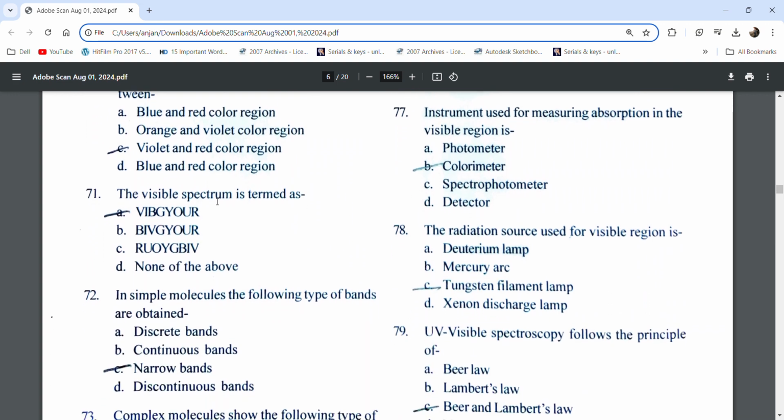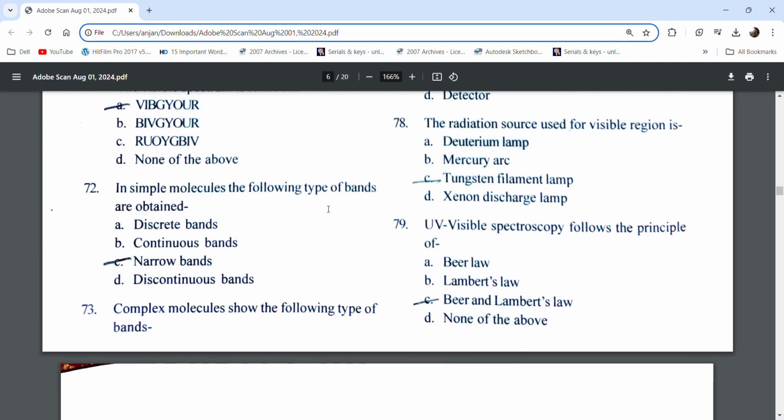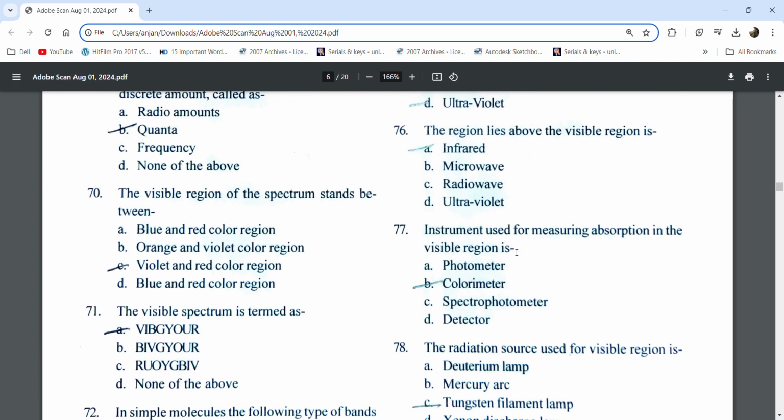The visible spectrum is termed VIBGYOR. In a simple molecule, the following type of bands are obtained: narrow bands. Complex molecules show the following types of bands.